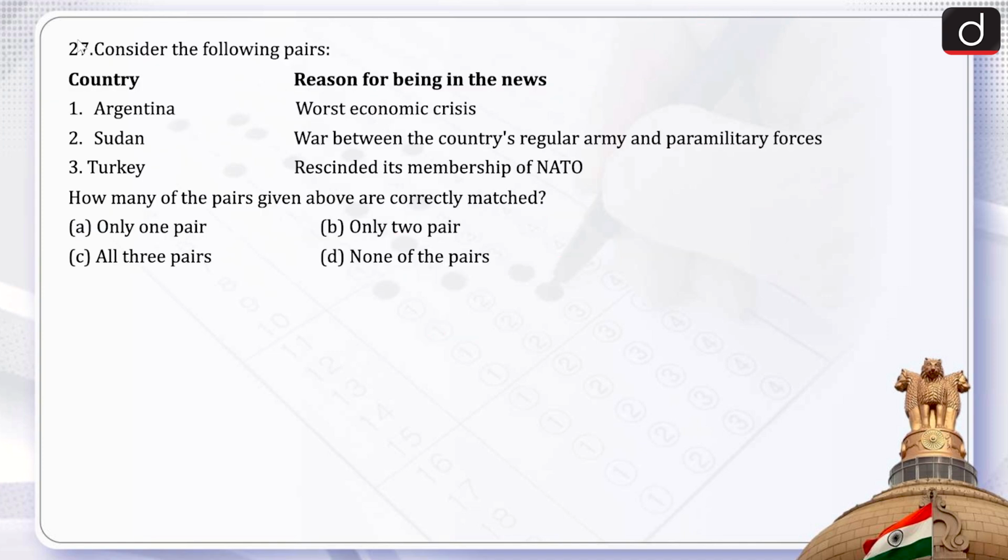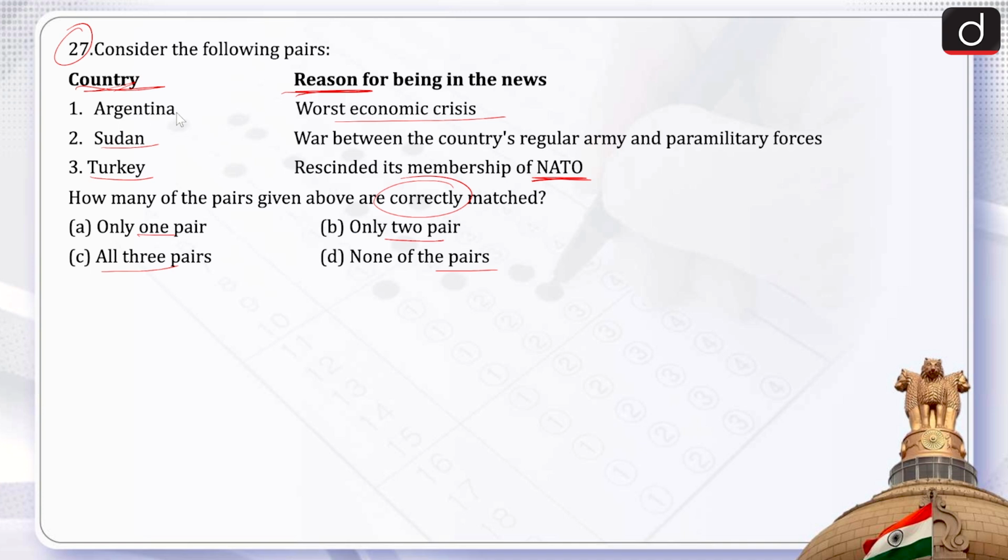Next, this is question number 27. Consider the following pairs. On one side the country is given, while on the other side the reason for being in the news. So there are 3 countries: Argentina, worst economic crisis; Sudan, war between the country's regular army and paramilitary forces; third is Turkey, rescinded its membership of NATO. How many of the pairs given above are correctly matched? Only one pair, only two pairs, all three pairs, none of the pairs.